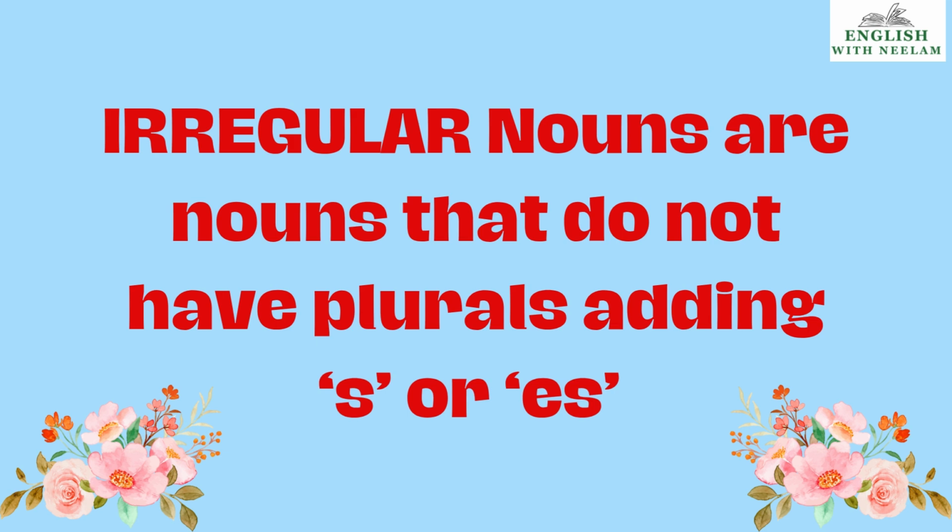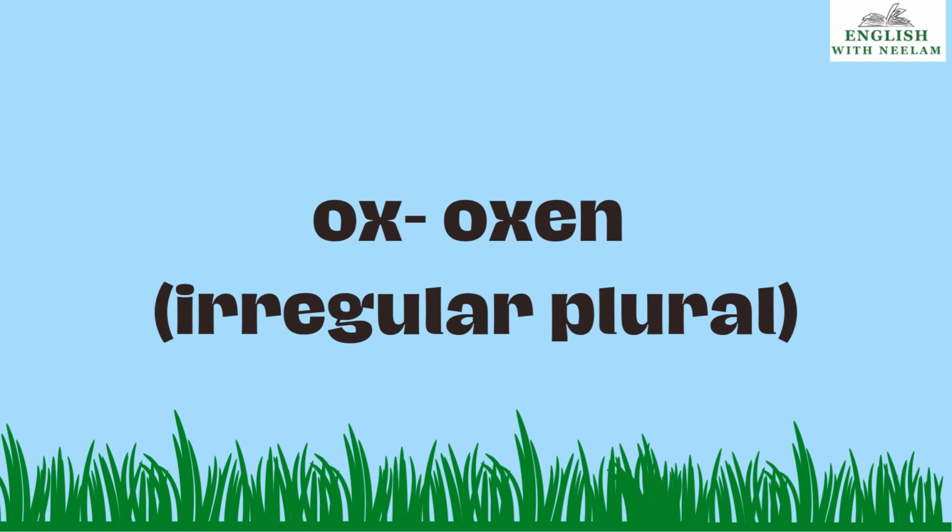For example, if I say boy, we will add s only, boys, B-O-Y-S. So this is a regular noun and a regular plural. If we do not add s or es when we change singular to plural, then that noun is called an irregular noun and its plural is an irregular plural. Suppose I say ox. Ox plural is oxen, O-X-E-N. This is not oxes. So this is an irregular plural.